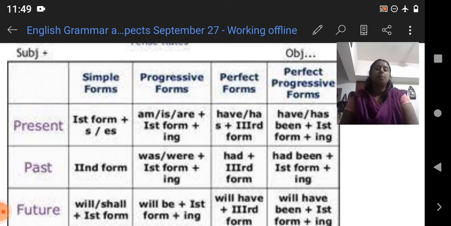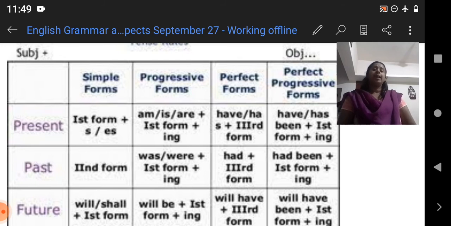And now in the continuous form, how will we write it? The past progressive tense. How will you represent the progressive tense? You can see here, she was talking. That means was or were, they were talking. So what did we add? Was or were plus first form plus ing. First form means the base verb, which here is talk. So talk is the first form. By adding ing, you can form either the progressive present or the progressive past.